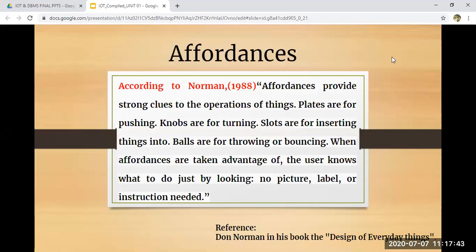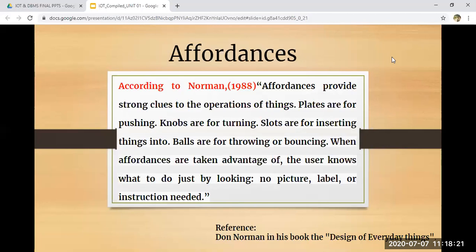According to Norman, a researcher who came up with the definition of affordances in 1988, affordances provide strong clues to the operation of things. Plates are for pushing, knobs are for turning, slots are for inserting things into, balls are for throwing or bouncing. When affordances are taken advantage of, the user knows what to do just by looking. No picture, no label or instruction is needed.